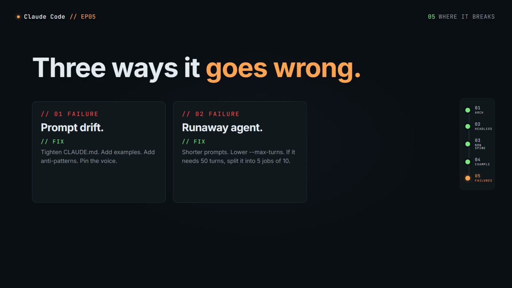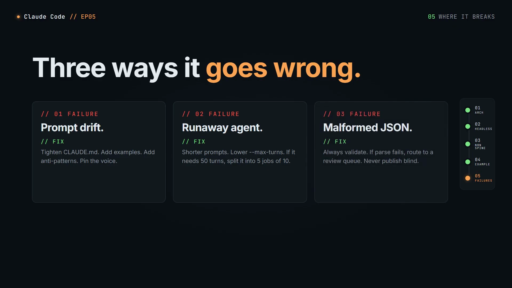Three, the output is malformed. JSON parsing fails. Fix: always validate. If parsing fails, the pipeline routes to a review queue instead of publishing. Never publish unparsed output. Never. Treat the pipeline like any other production system. Logs, retries, alerts. The agent is powerful, not infallible.